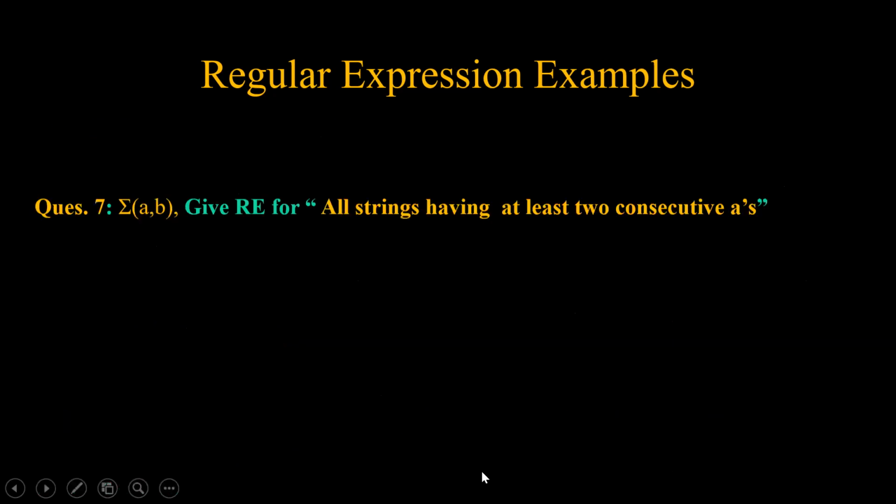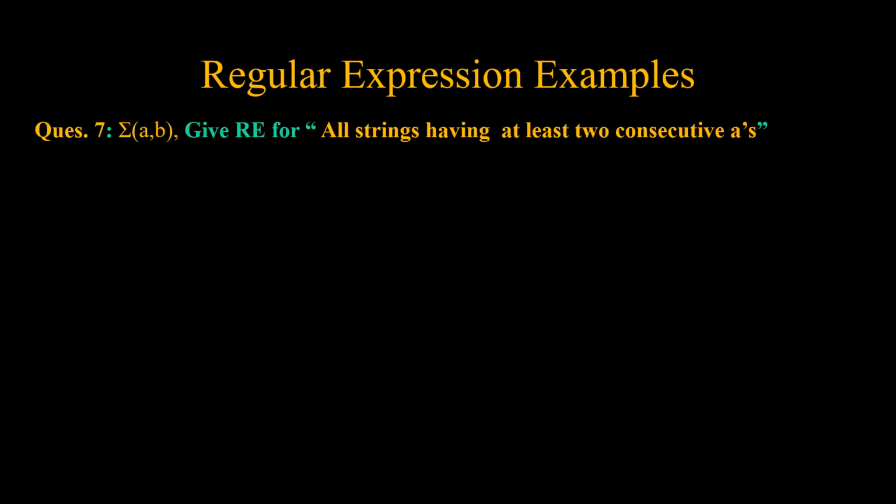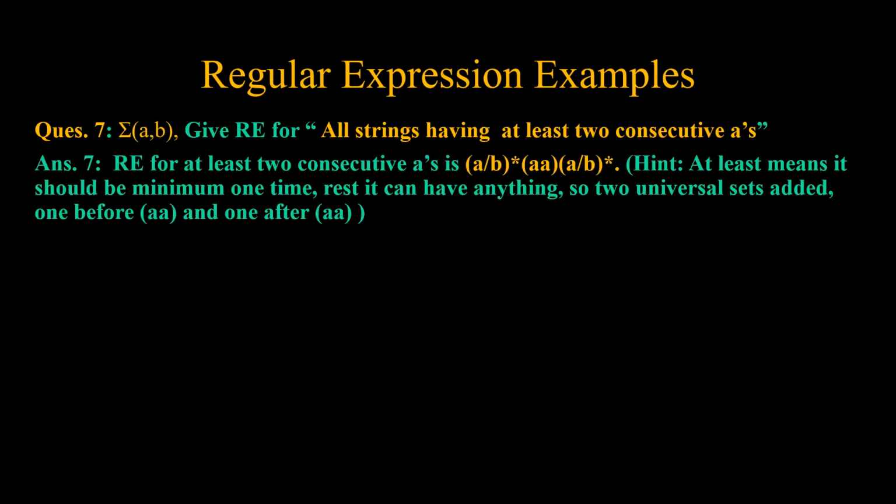Next I come to another question in which we say: give the regular expression for all strings having at least 2 consecutive A's. That means there should be at least 2 consecutive A's, otherwise we can have anything before, after or in between. So what we have done is added these two A's in the intermediate position between (A+B)* and (A+B)*, which is the universal set.